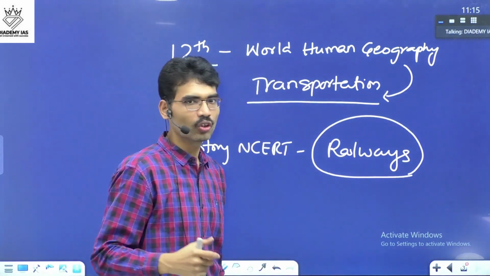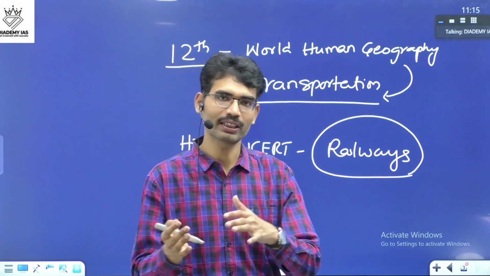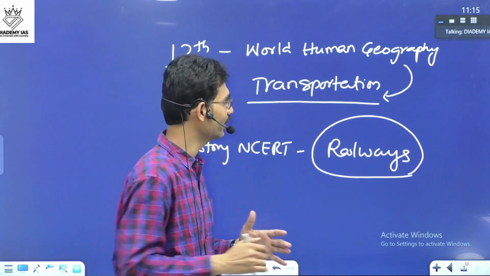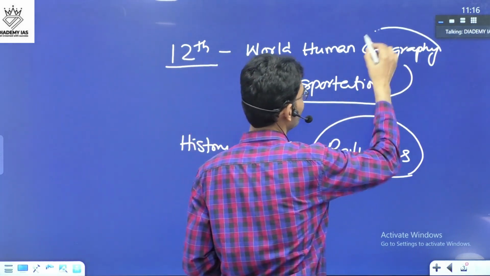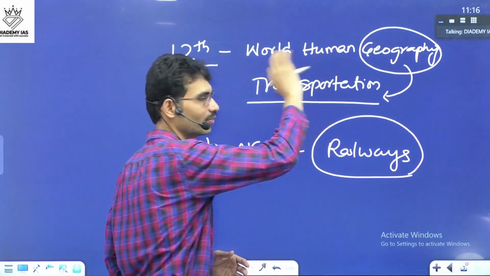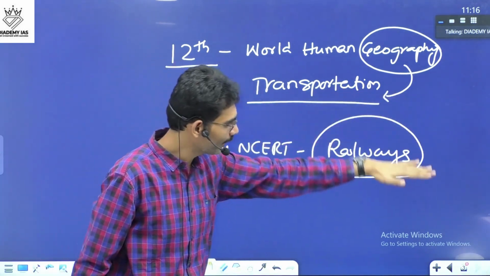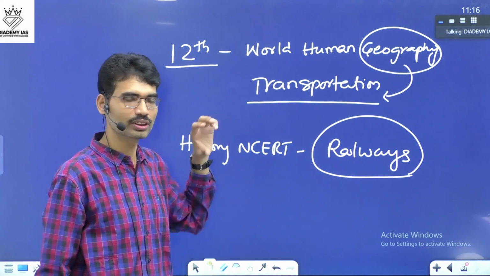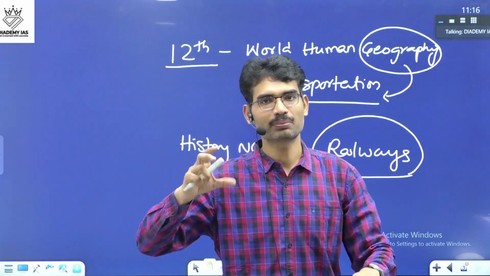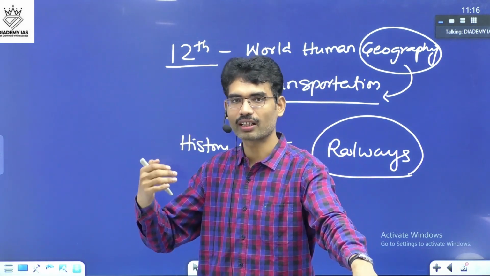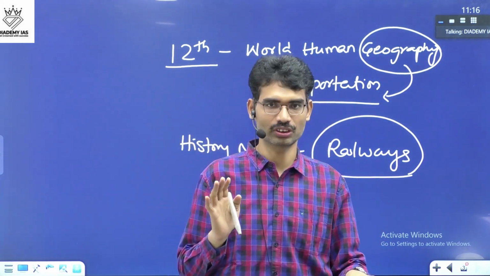Even though it is asked in the world perspective, whatever is happening in India, the same thing happened in other parts of the world also. That is why you have to have some idea about this one. From geography NCERT, you can get some details and the remaining details from the history books itself. So this is how the interdisciplinary approach works. You cannot directly look for the answer from the same particular history.